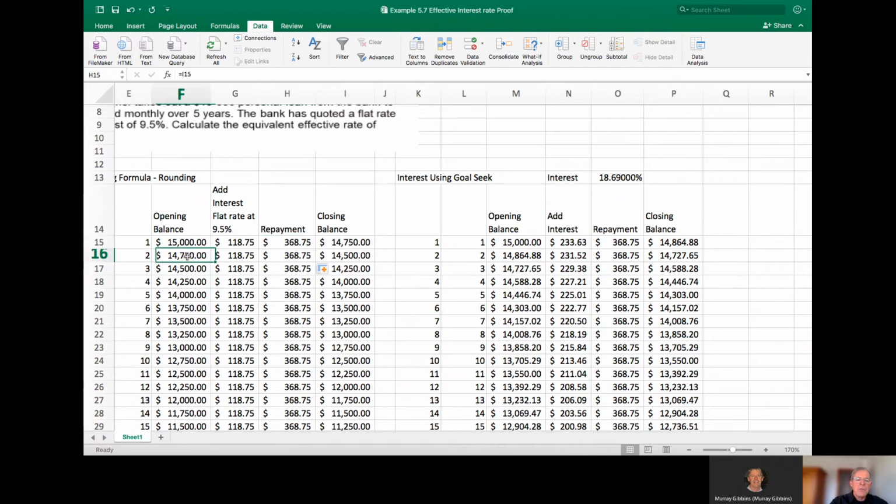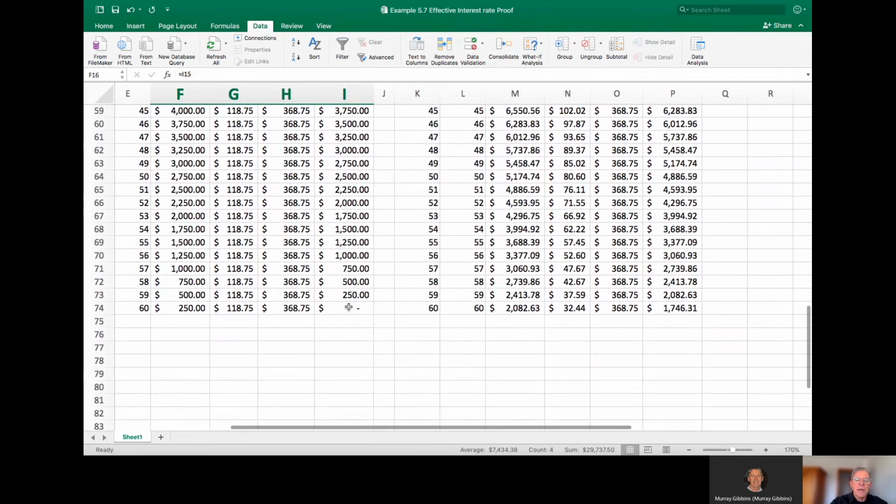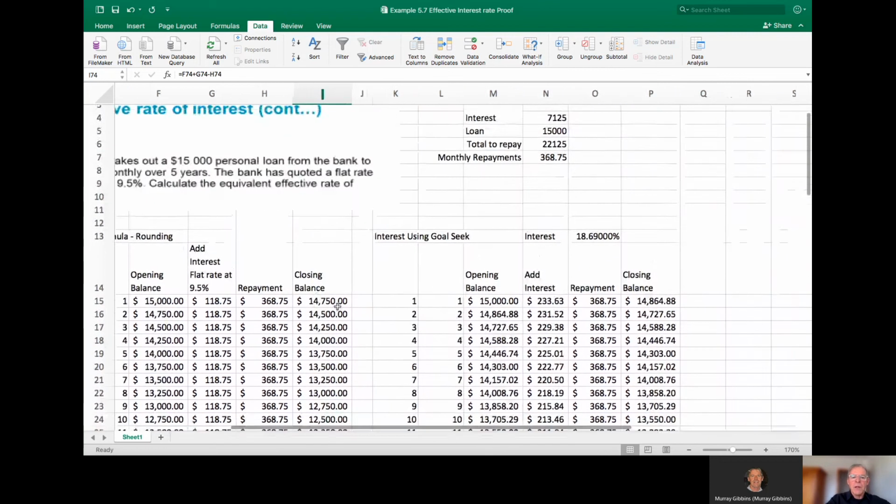Once you've done that, pretty much it repeats. So you can highlight the cells and go all the way down. We've only had to write 2 lines of formulas, and that will go all the way down to the final balance. So we know we're right because everything's paid off perfectly at the end of 60 months.